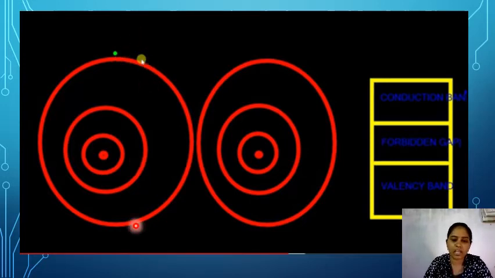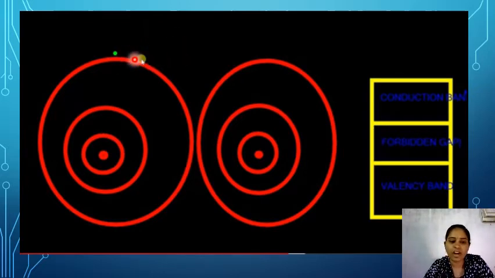So, if we give energy to the atom, then the electrons gain the energy and are released from the valency shell, or the electrons jump from the valency shell. Then those jumped electrons are called free electrons. These free electrons have high energy, and they are responsible for electrical conductivity. So free electrons are the only ones responsible for conductivity. Valency electrons do not carry the current. Free electrons carry the current.